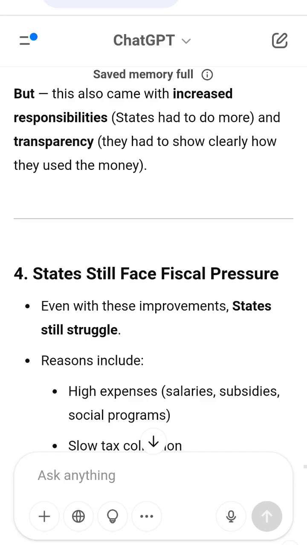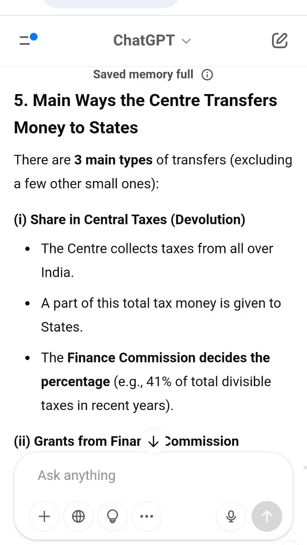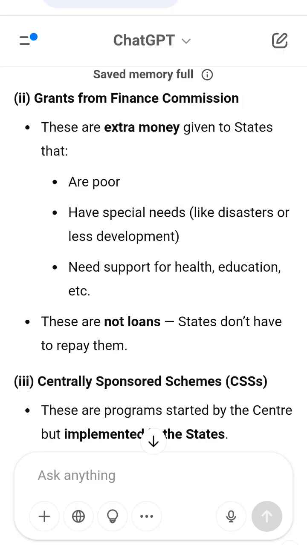Our final words. The centre-state financial relationship is crucial for balanced development in India. The centre helps states through tax sharing, grants, and joint schemes. This system makes sure that all states, whether rich or poor, can function and provide services to their people.